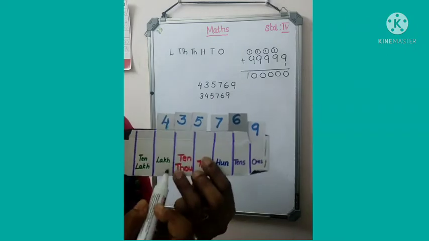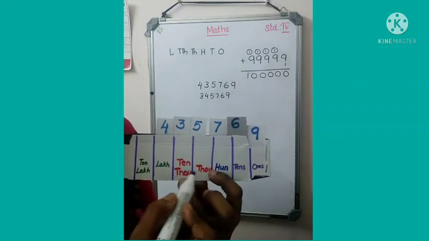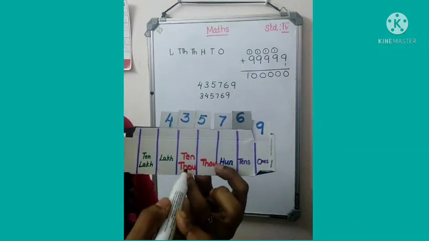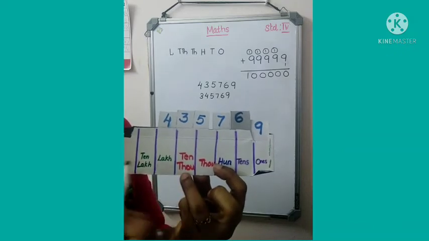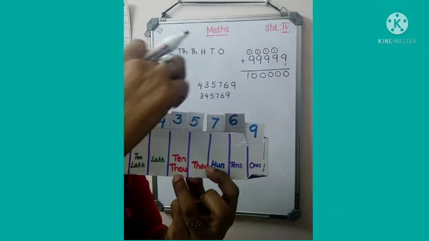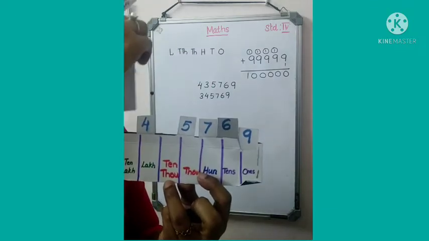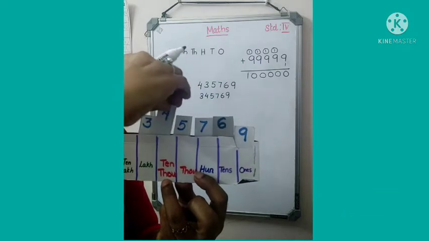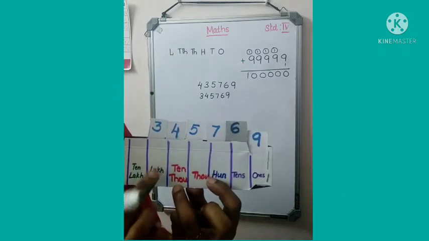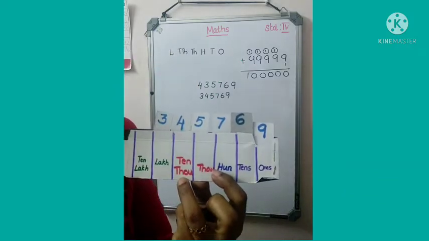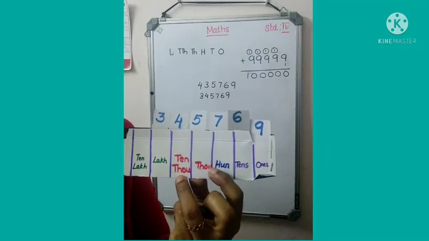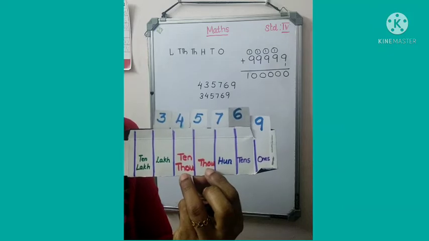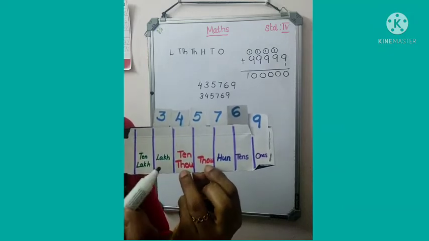Look here. This is lakh, 10,000, 1,000. Here the 3 comes under the 10,000 place. When I am changing this 4 to the 10,000 and 3 to lakh, are the numbers the same? No. Why?